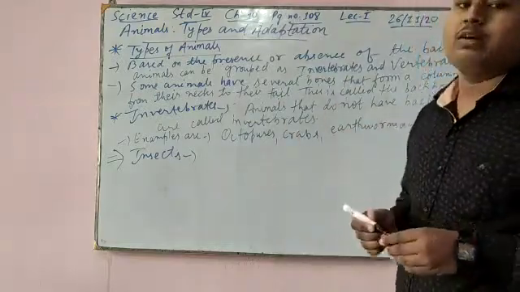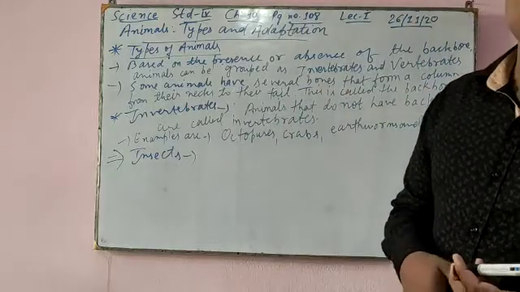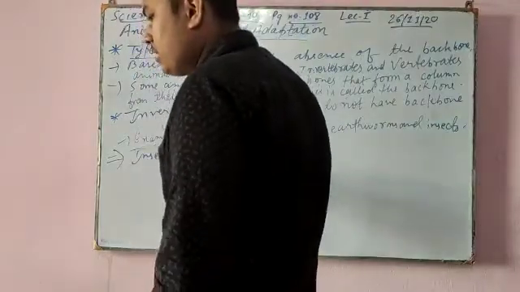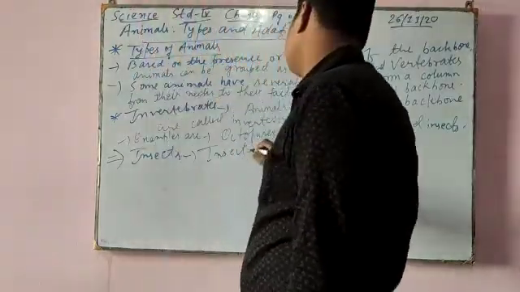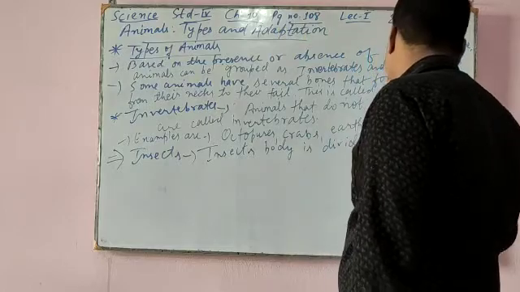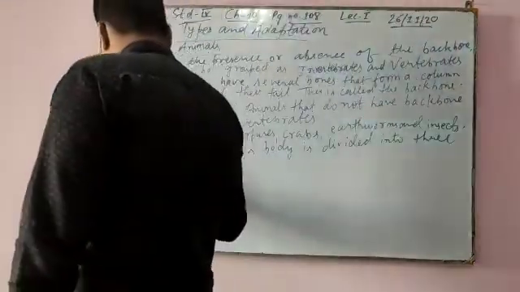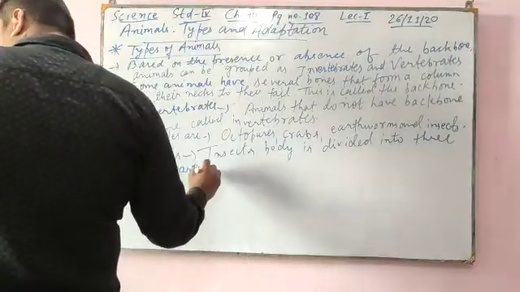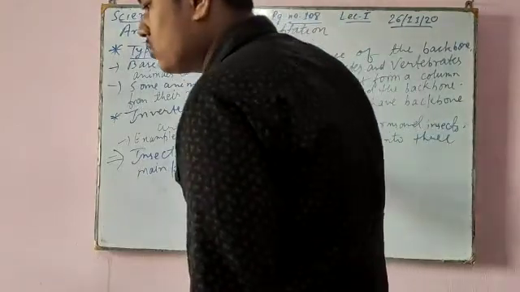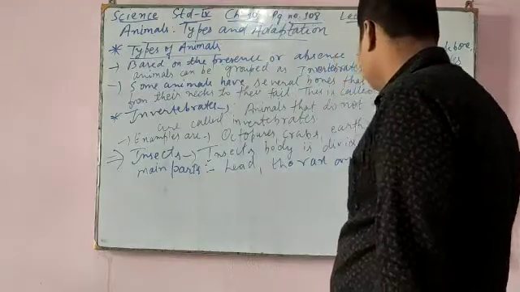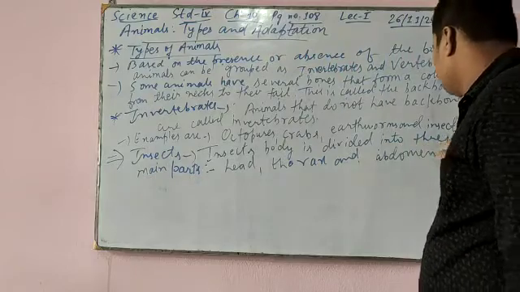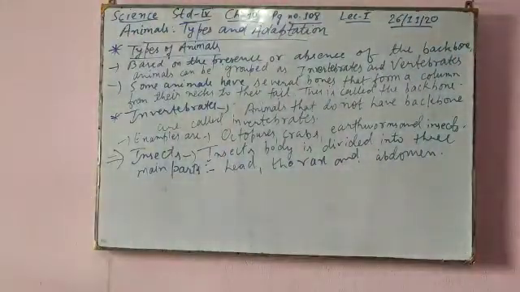If you take the example of ants or mosquitoes, we will find them in very large numbers. So an insect's body is divided into three main parts: head, thorax, and abdomen.